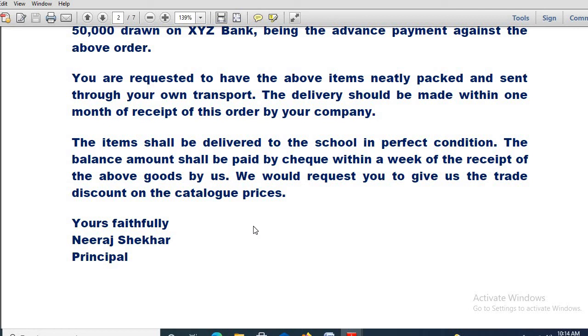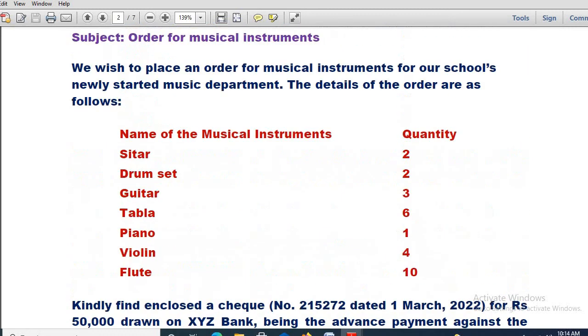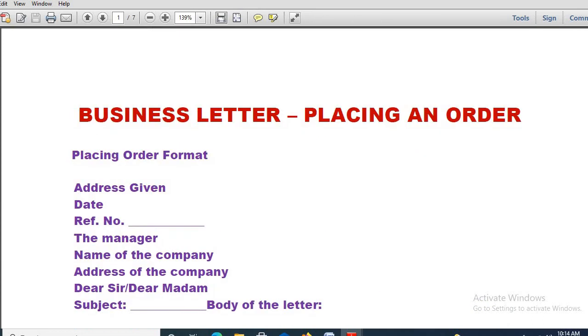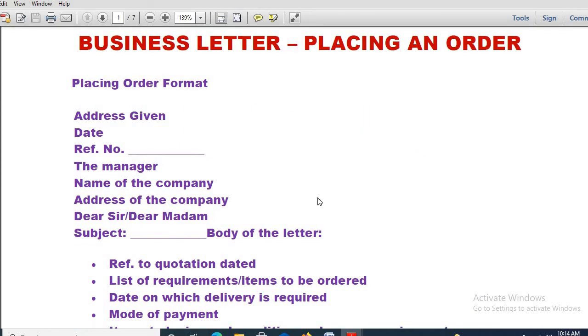So finally you will be writing Yours faithfully. Then obviously the name of the principal is written. You can select any name, and then the designation has to be mentioned at the very end. Okay, so any doubt with this, or is it clear to all of you? I have explained 2 examples. 4 more are there. Please go through them, and if there is any doubt, let me know.